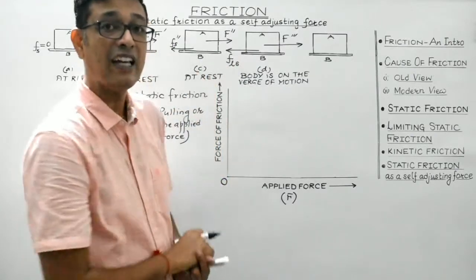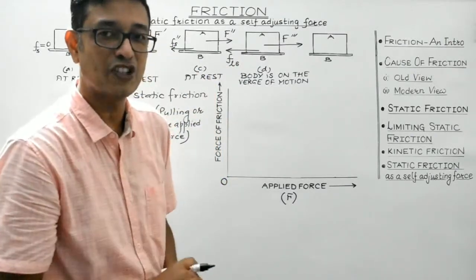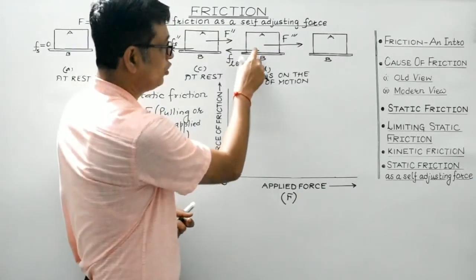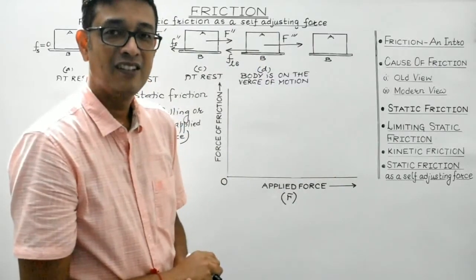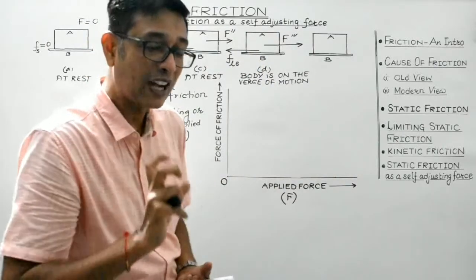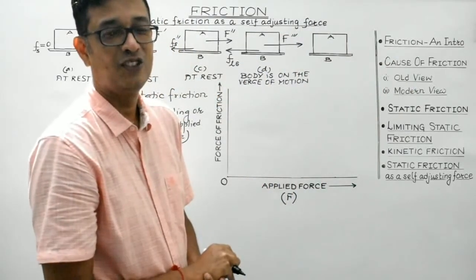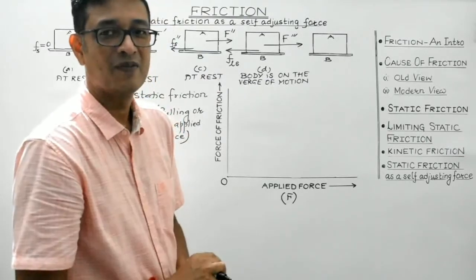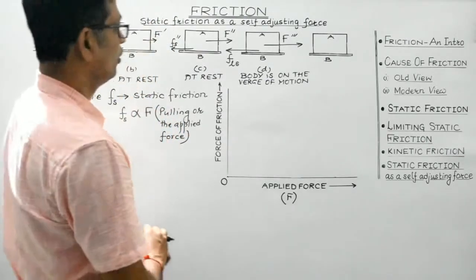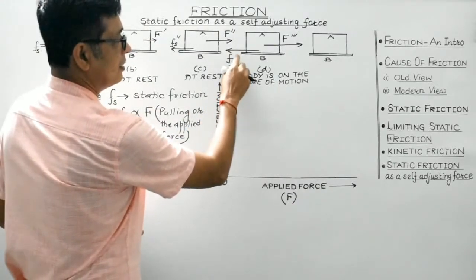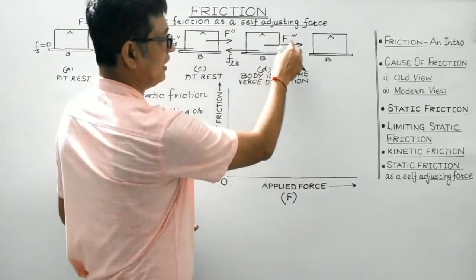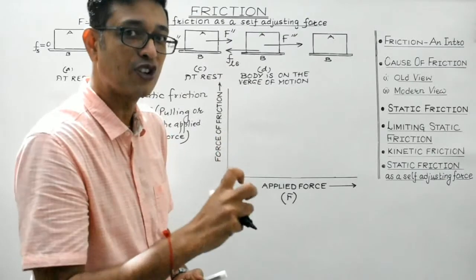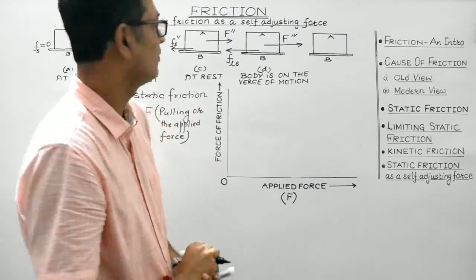So students, how do you define FLS? It is the limiting static friction. It is defined as the maximum static friction that can exist between the two surfaces in contact, before which the body actually starts moving. So the maximum static frictional force is known as limiting static friction. Right, students? This gives the measure of the frictional force, and it will be equal to the applied force. Actually, the pulling force gives the measure of the force of friction.